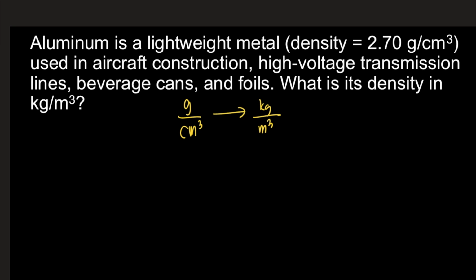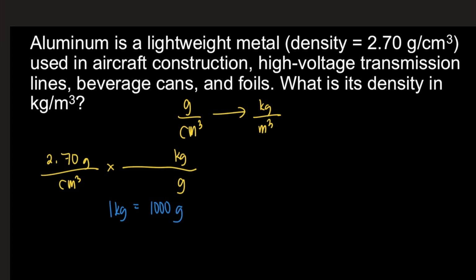So let's start first with the given. That's 2.70 grams per cm cubed. The first thing you need to do is convert grams to kilograms. So put grams below and then kilograms on top. And we're all familiar with the conversion factor for this one. 1 kilogram is equivalent to 1,000 grams. So you put 1 kilogram on top and then 1,000 in the denominator. So the grams would cancel out, so we have kilograms in the numerator. So we already got the upper unit.